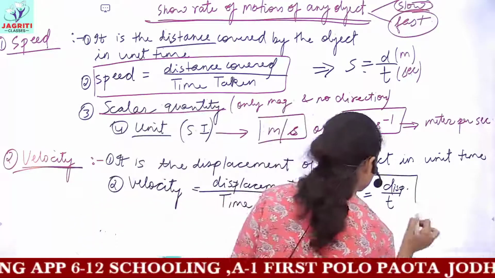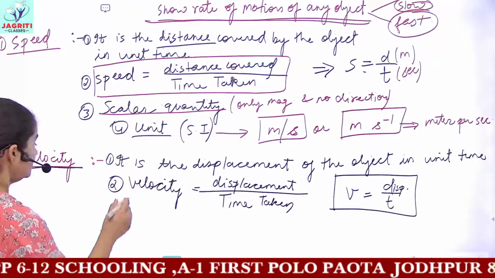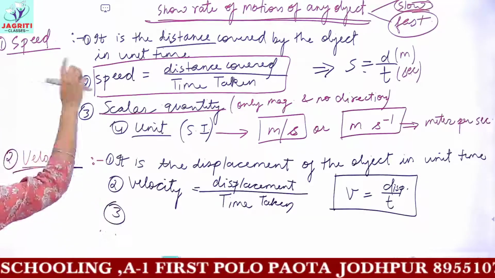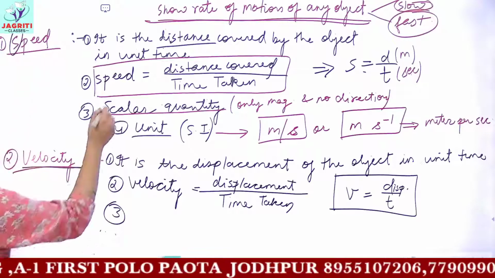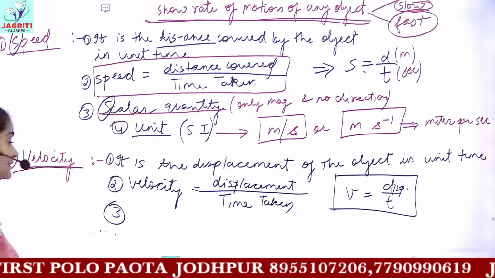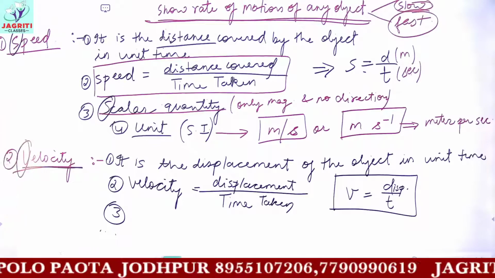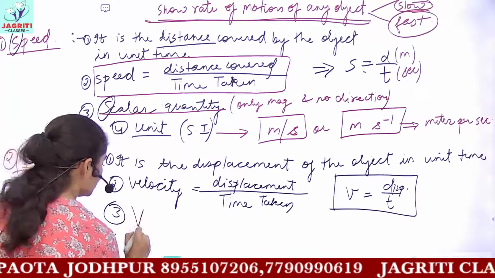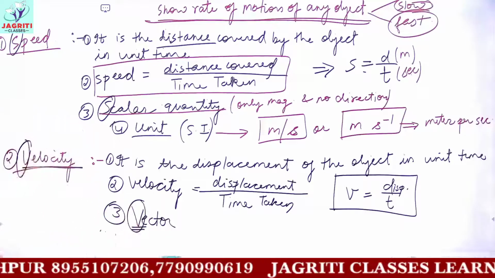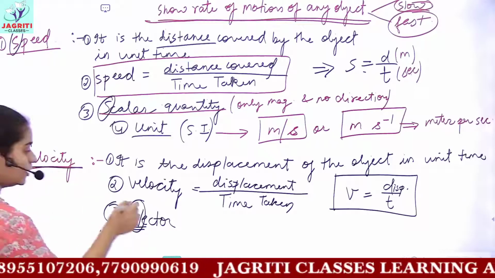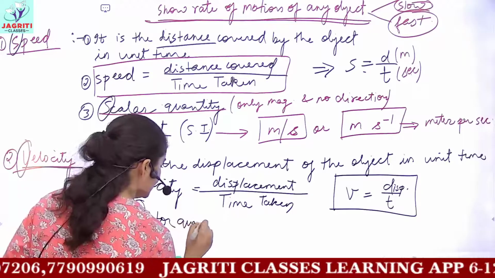Velocity would be displacement upon time. Next, speed was a scalar quantity. You can remember that speed starts from the letter S and scalar also starts from S. Similarly, velocity starts from the letter V, and the name of the quantity, vector, starts from the same letter, that is letter V. So velocity is a vector quantity.